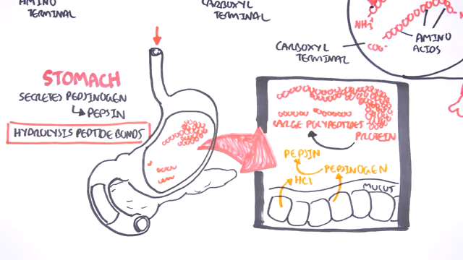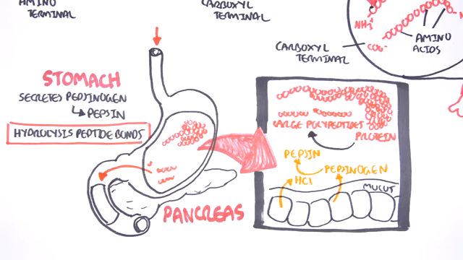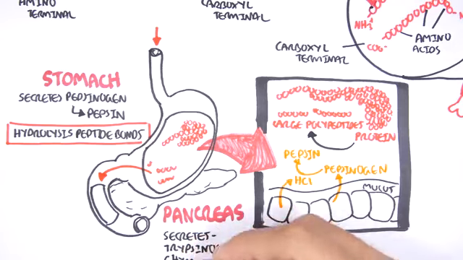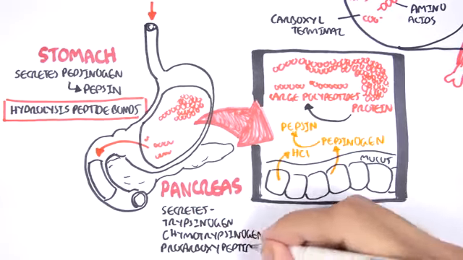From the stomach, the large polypeptides will enter the small intestine. Now, the first part of the small intestine, which is called the duodenum, is the main site where protein digestion and absorption takes place. So what happens with these proteins, these polypeptides, once they're in the duodenum? Well, the pancreas will actually begin to secrete some enzymes that will help digest the proteins. These are trypsinogen, chymotrypsinogen, and procarboxypeptidase.